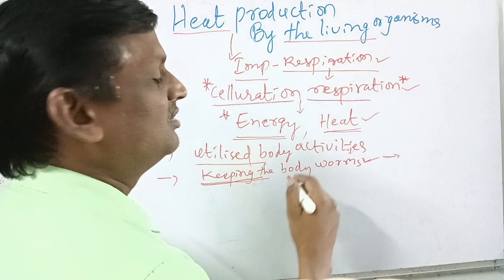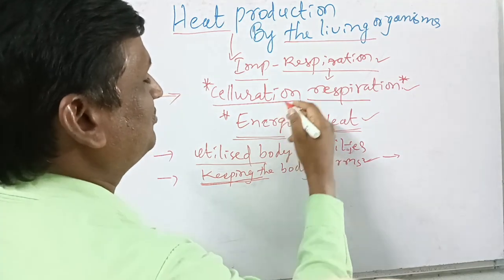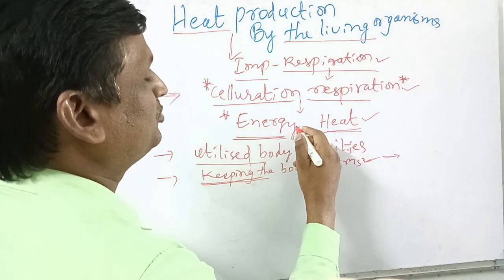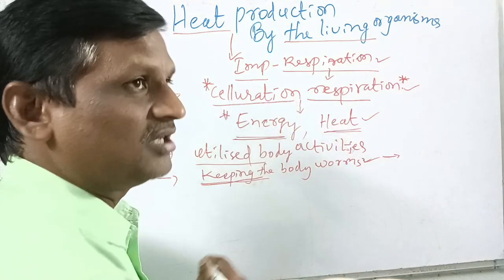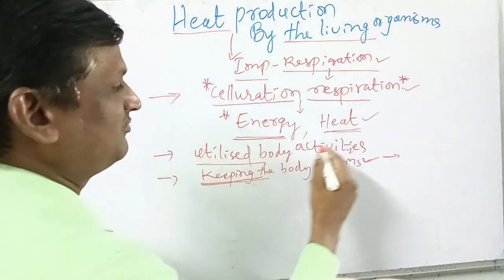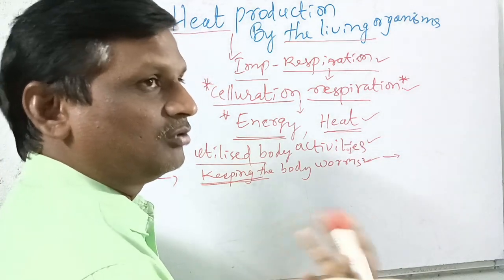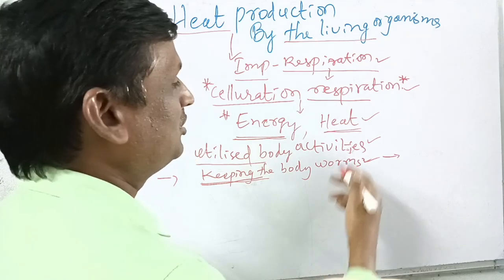The temperature is continuously produced from cellular respiration. Its major intention is to produce heat and also energy. This energy is utilized for metabolic activities like digestion, excretion, and transportation.